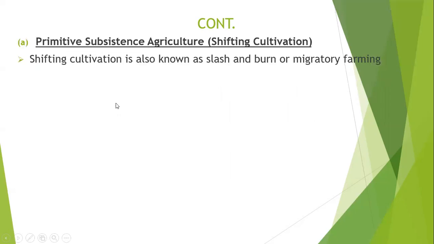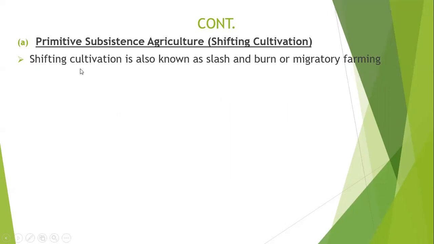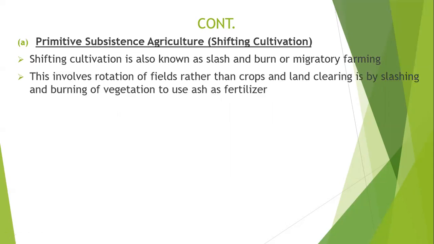Now, I want us to understand primitive agriculture or shifting cultivation. When we say shifting cultivation, we simply mean slash and burn or migratory farming. This is a type of farming where the farmers are involved in rotation of fields rather than crops and land. Clearing is done by slashing and burning of vegetation to use as ash, which is in turn used as fertilizer.